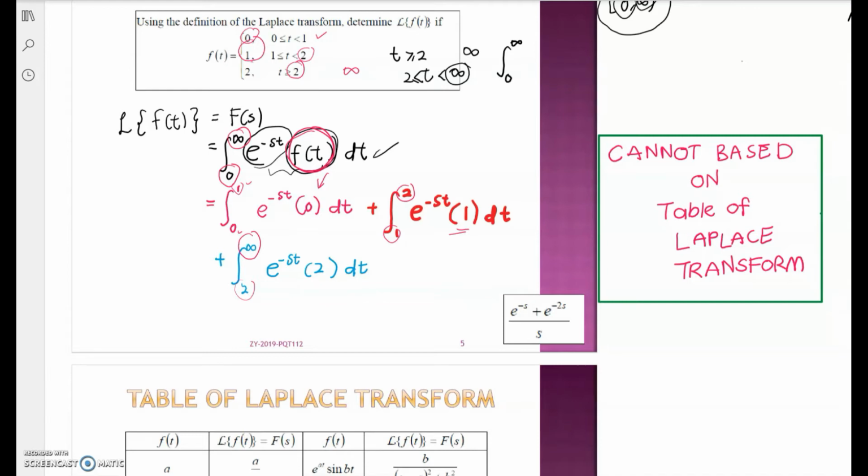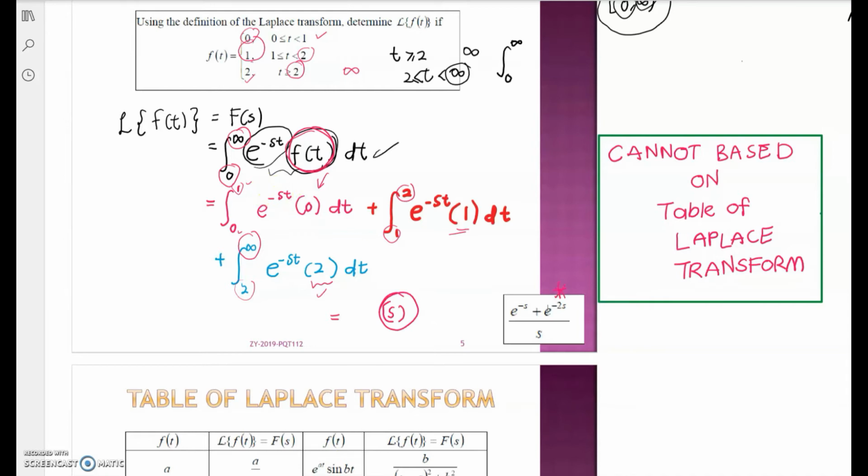The e^(-st) remains unchanged, but our f(t) from the limit 2 to infinity is 2, so we put 2. Then we just do the integration, applying the same technique as we discussed in the previous video. Just solve for the integration, so that we come up with the solution in the complex frequency domain, or the s domain only. No more function in t, no more time domain. This is our solution, written here.